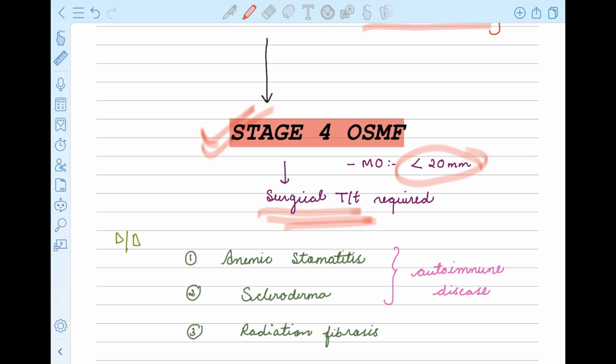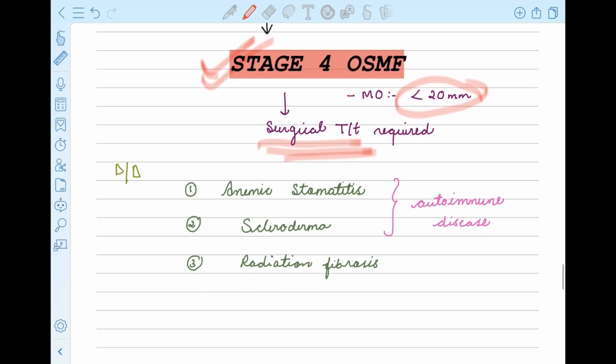So this is all the stages: stage 1, stage 2, stage 3, stage 4. What are the signs and symptoms at the particular stage? What will be the treatment plan for a particular stage? What are the medicines? How are you going to counsel the patients? What will be the diet modifications? These are all very important, and these are the things that you're supposed to include in your answer when you are attempting this question in the long note form, long answer form.